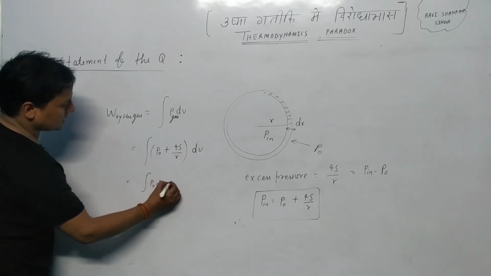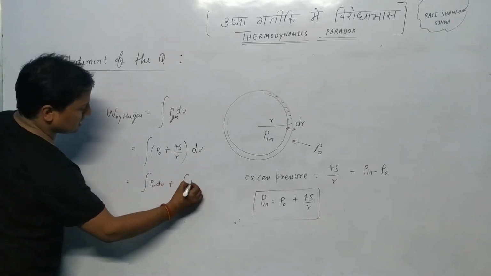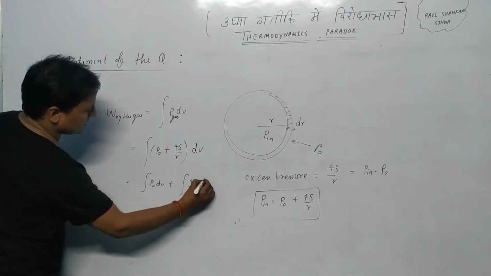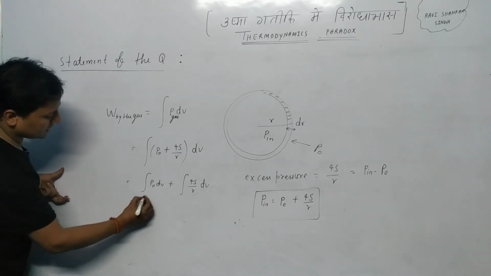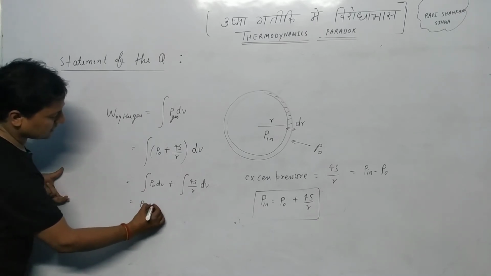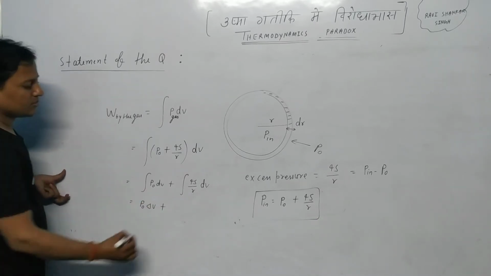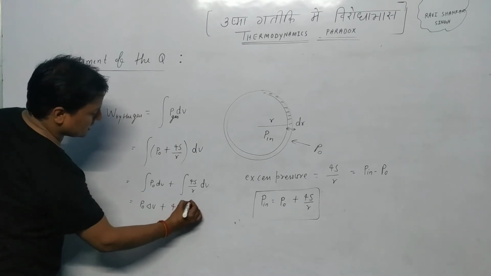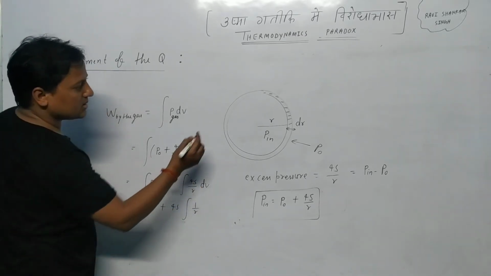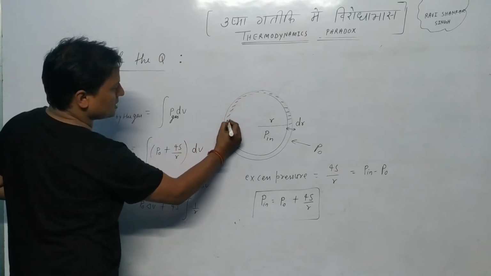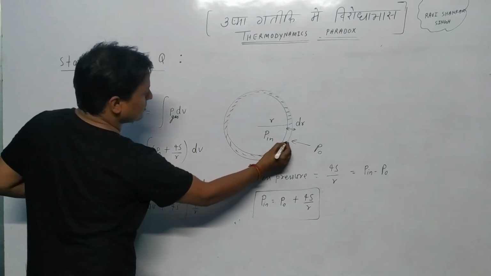Let's see how we can proceed further. Integral of P naught dV plus integral of 4S over R dV. P naught is a constant, so the integral of dV is delta V, plus 4S is a constant, and inside we have 1 by R, and dV is the elemental volume. What will this elemental volume be?